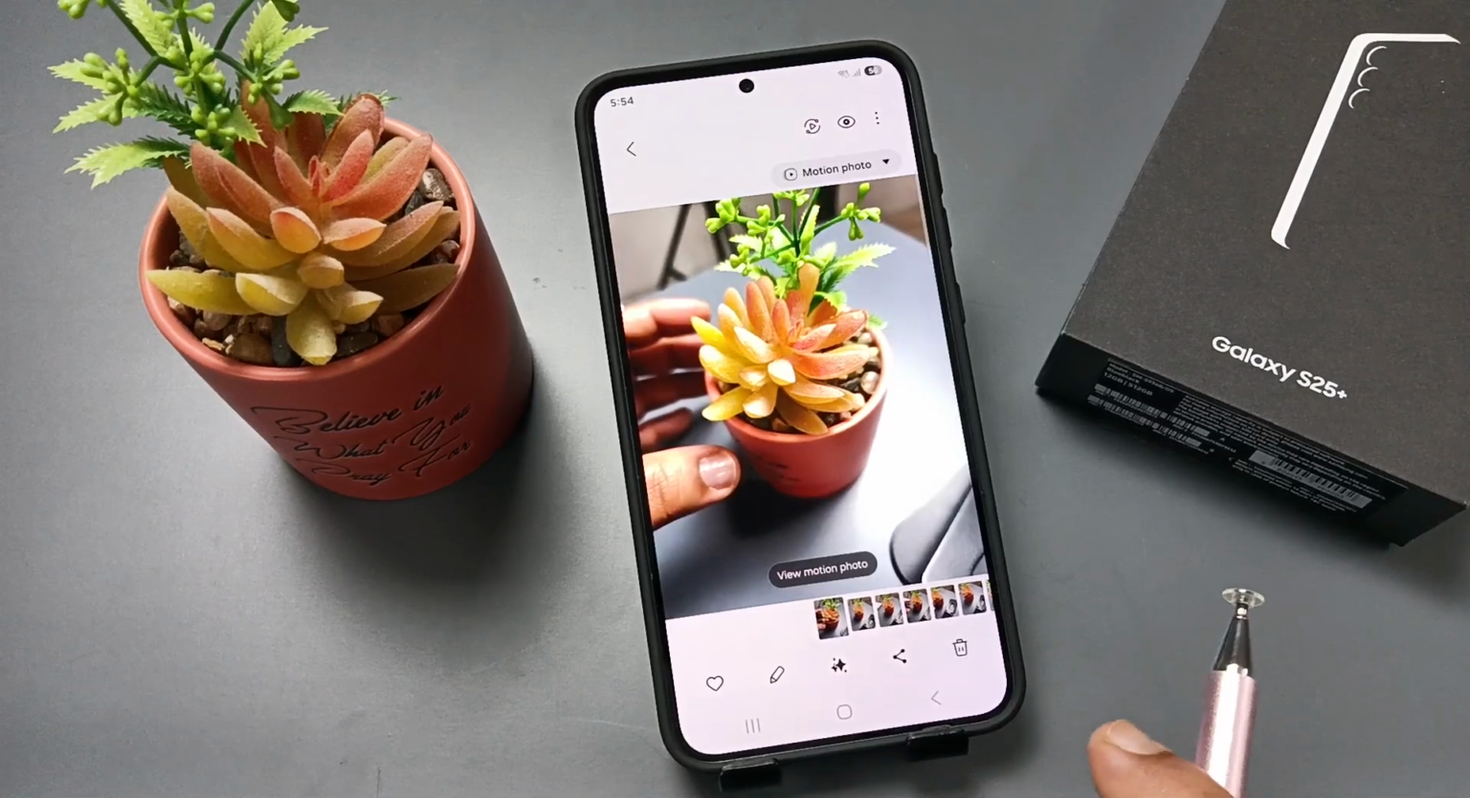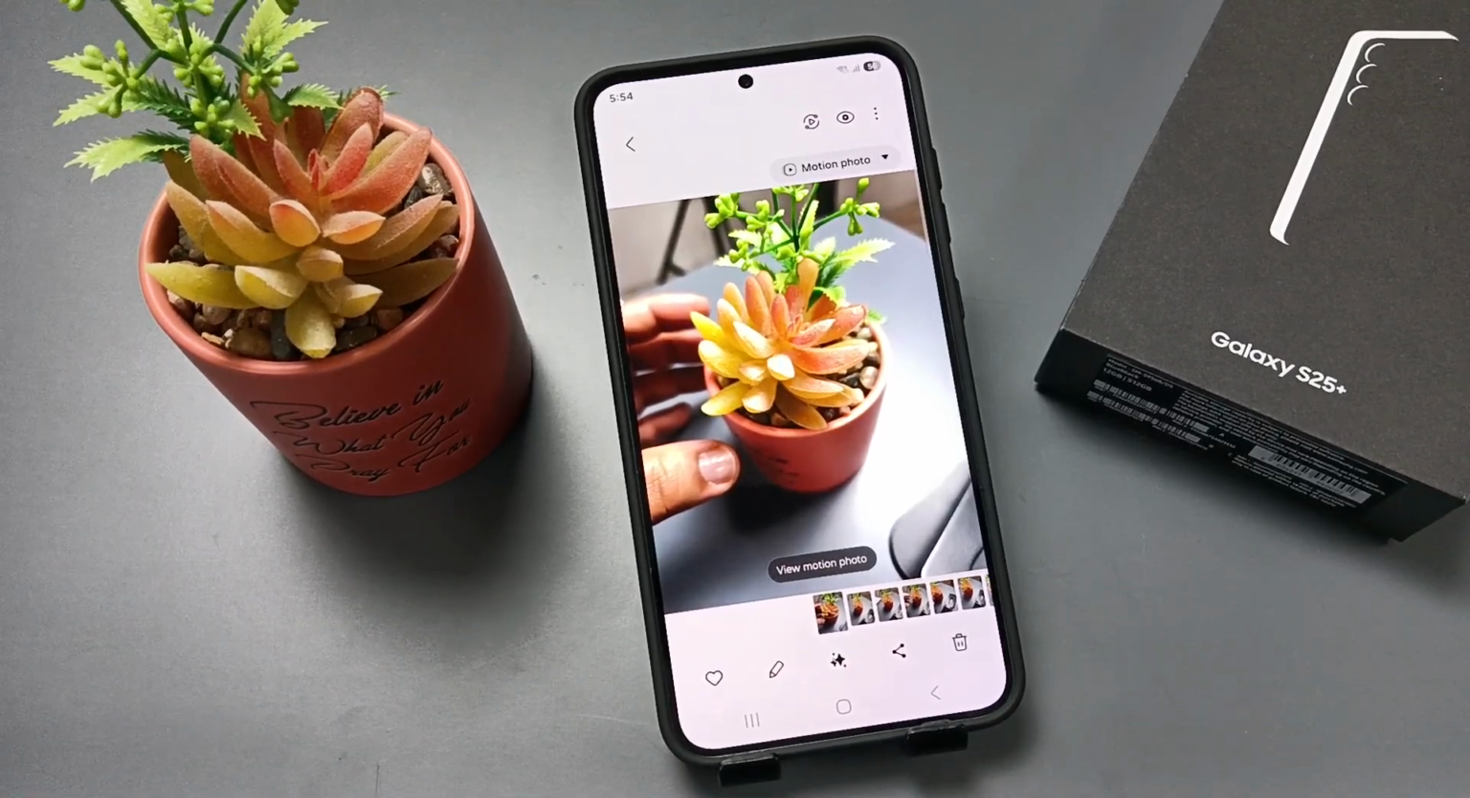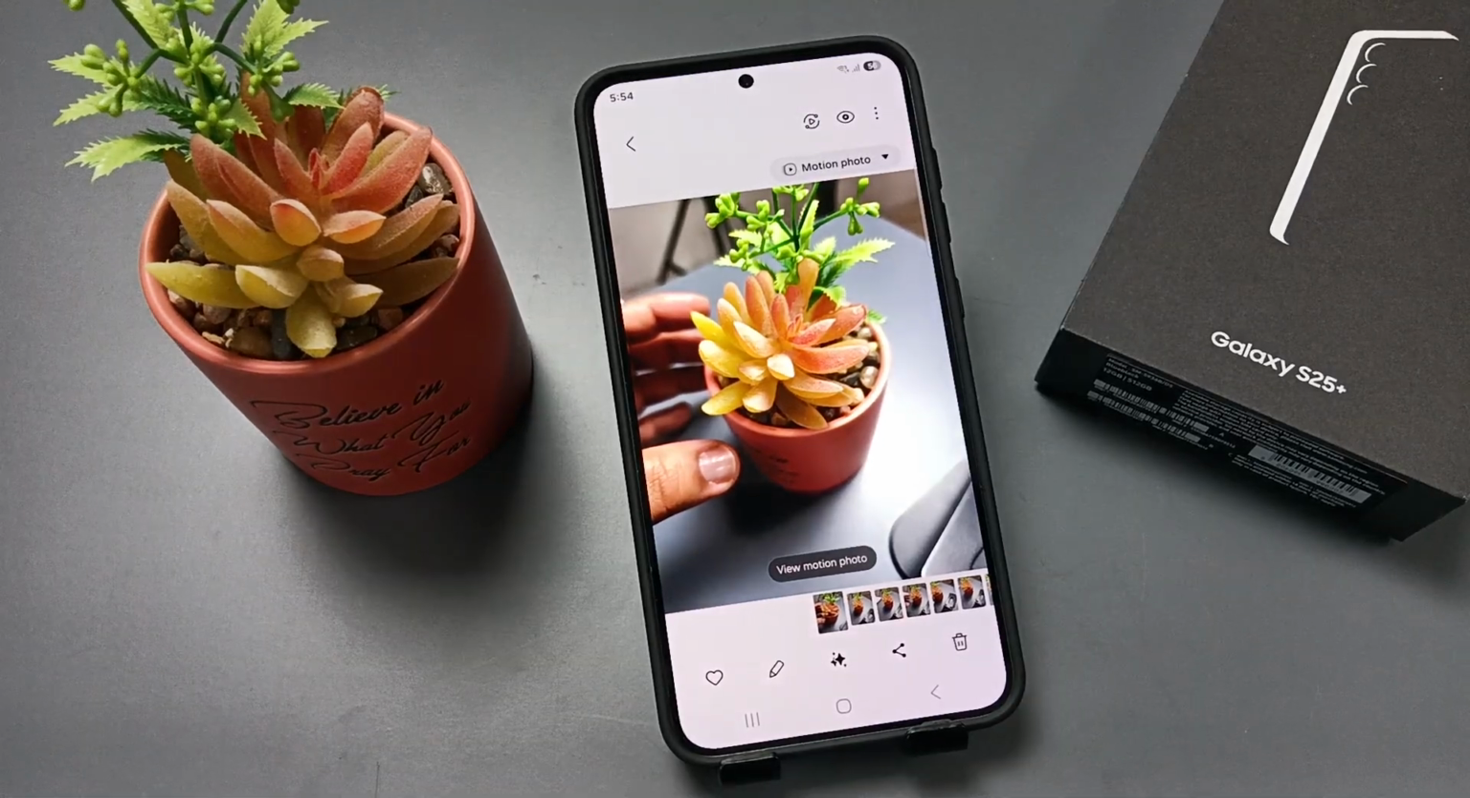Right, so simply in this way we can set the camera to capture motion photo before and after the shutter in this device.